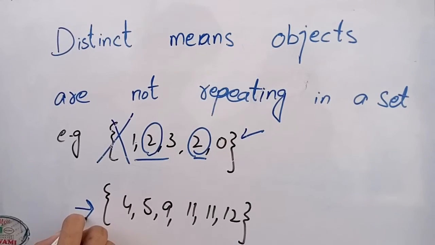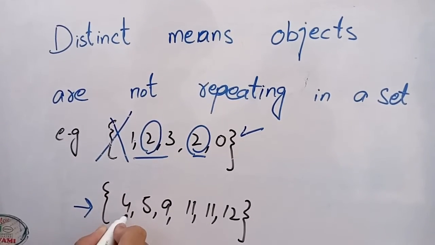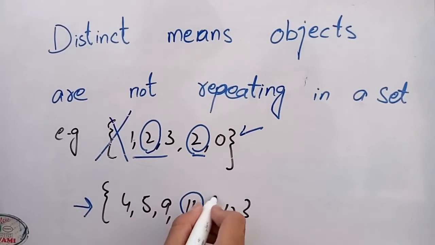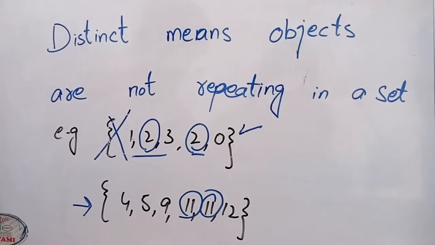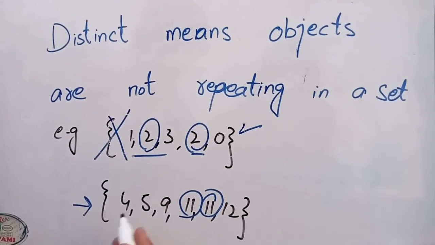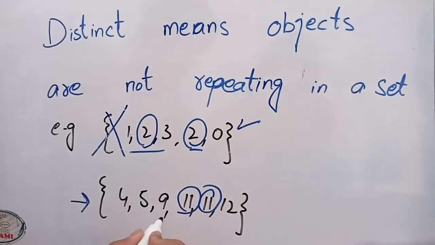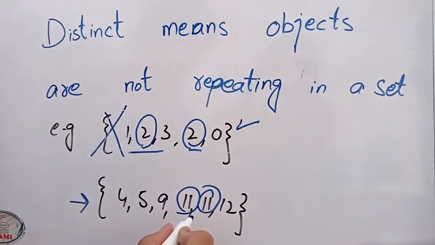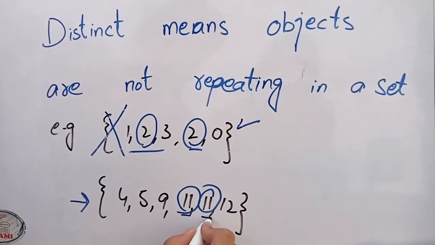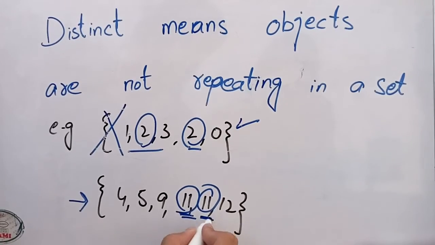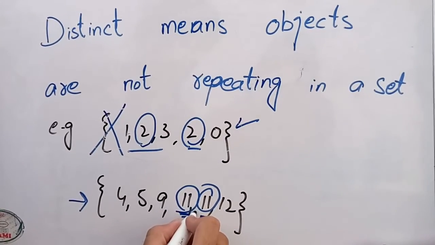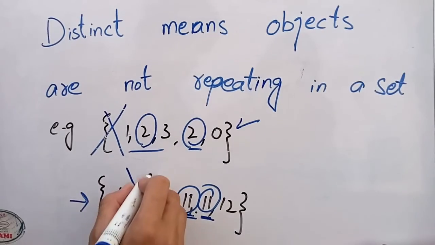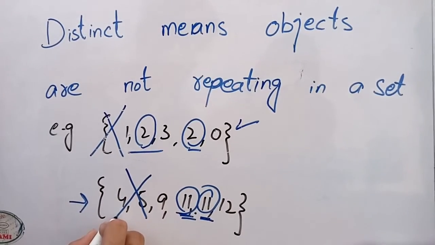Let's check this set. Here you can easily see that 11 comes twice. So we say that distinct means objects are not repeating in a set. Here two objects, two numbers, two elements are repeating. So this collection is also not a set.